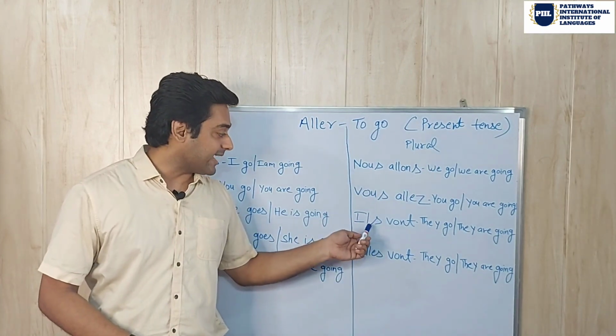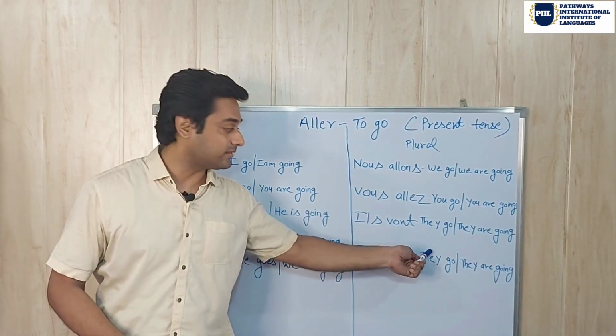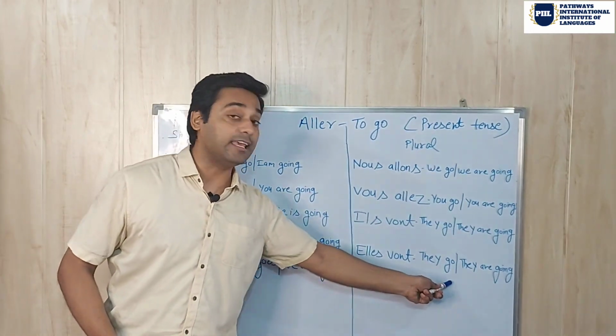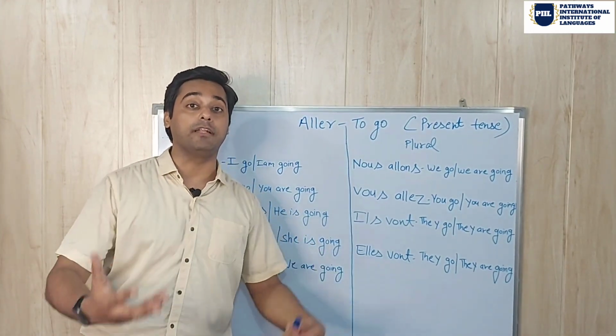Okay. The next is ils vont. Ils vont means they go and they are going, masculine plural, and elles vont, they go and they are going, that is for feminine plural.